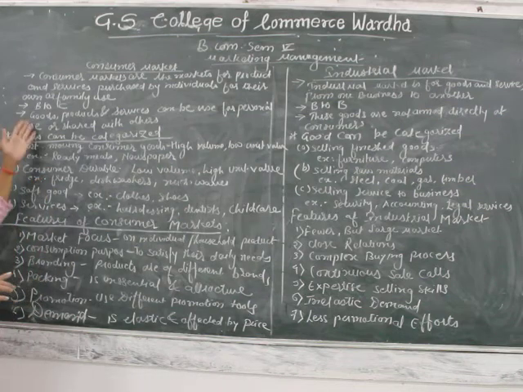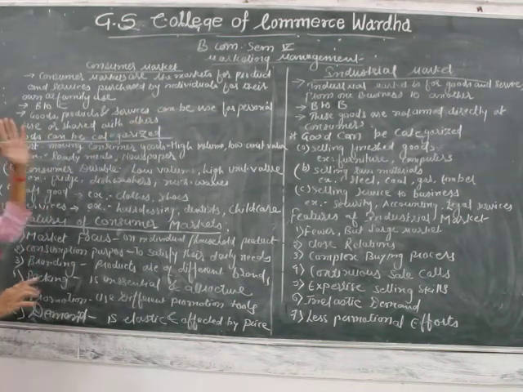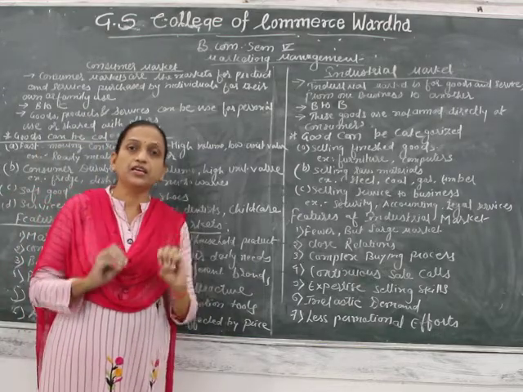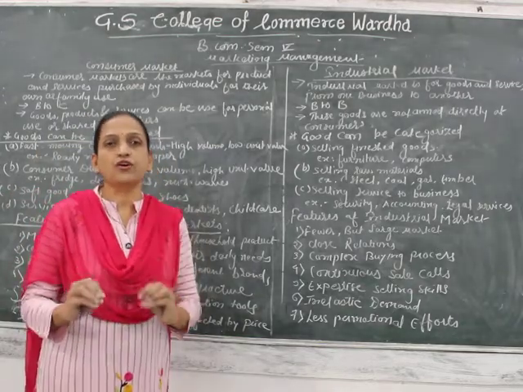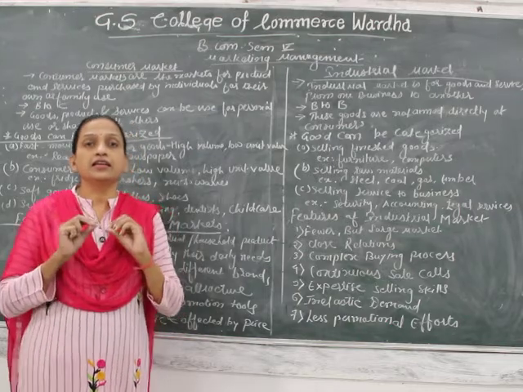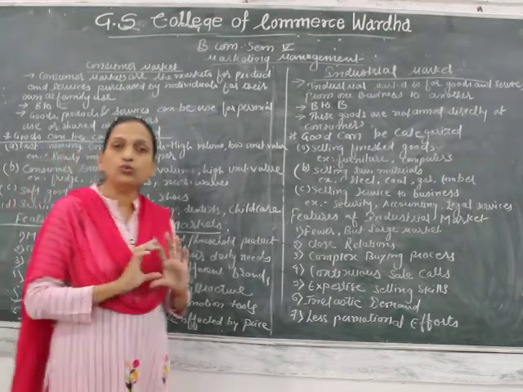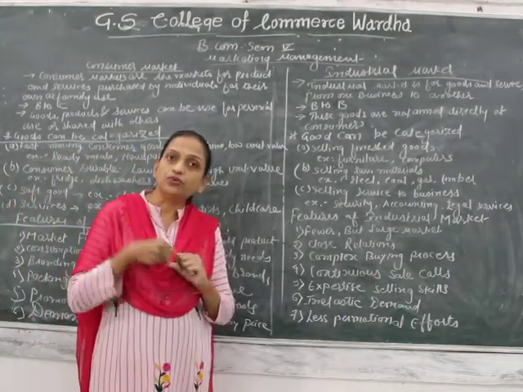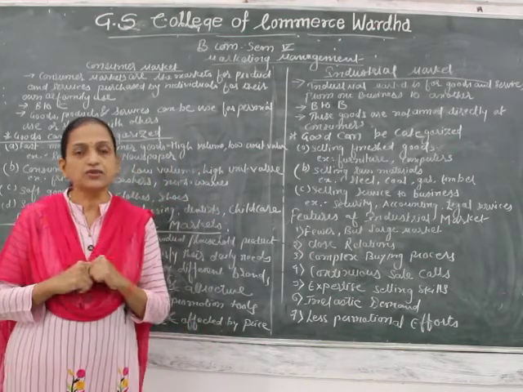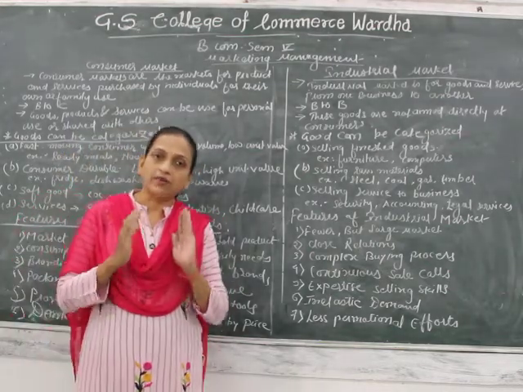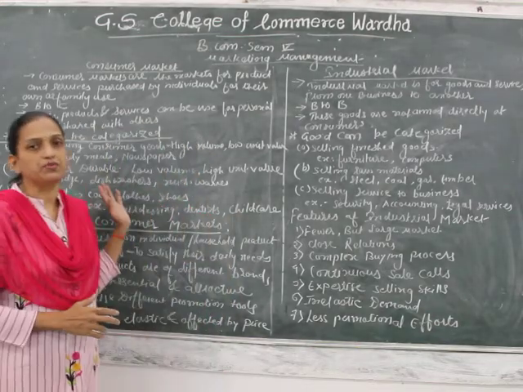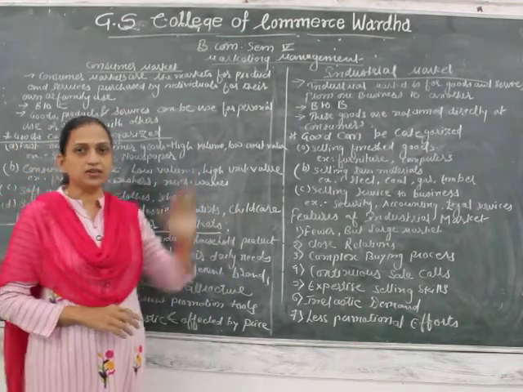Then the goods and product services can be used for personal use and shared with others. He can share with others, but the main motto is personal consumption. It means one cannot purchase the product to resell it. So when we purchase the product for personal use, that type of transaction, that type of market, is known as the consumer market.